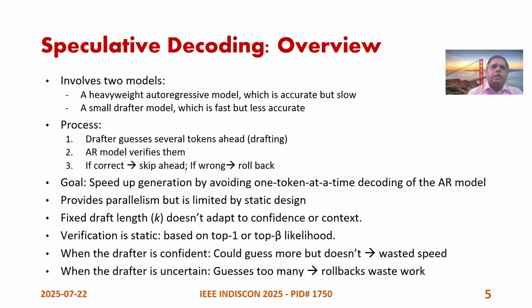So the goal is to speed up generation by avoiding one-token-at-a-time decoding for the AR model and providing parallelism, but with a limited static design, because as I've already said, the draft length is fixed and the verification is static. It is based on top-1 and top-k. Whereas when the drafter is confident, it could have actually guessed more, but it did not, so there was a wastage of resource. And when the drafter is uncertain, it guesses too many, and then there is a rollback, which is also inefficient.